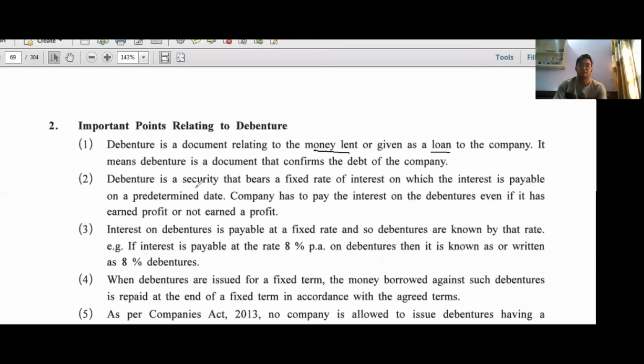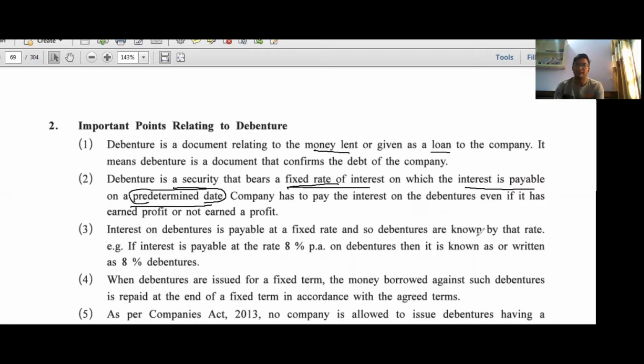Debenture is a security that bears a fixed rate of interest, payable at a predetermined rate. It means a fixed rate of interest that we have to pay to the debenture holder on a specific date. Predetermined means a specific date.